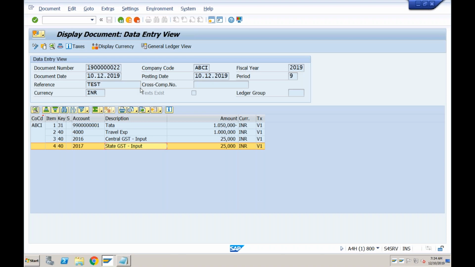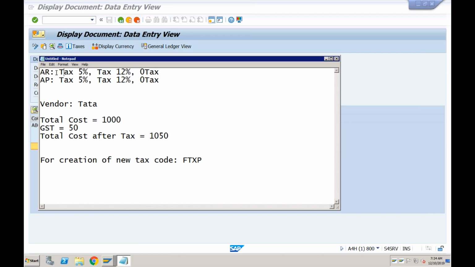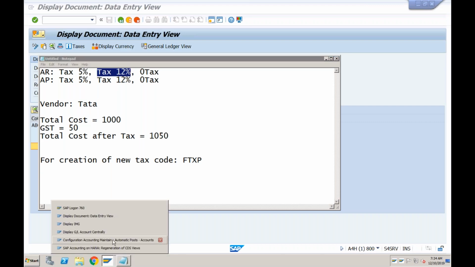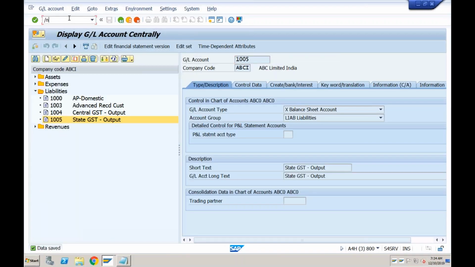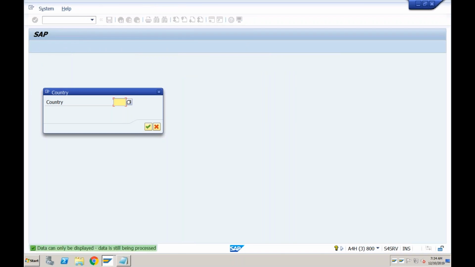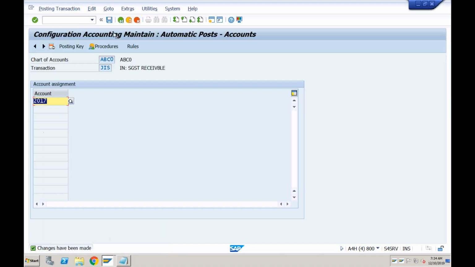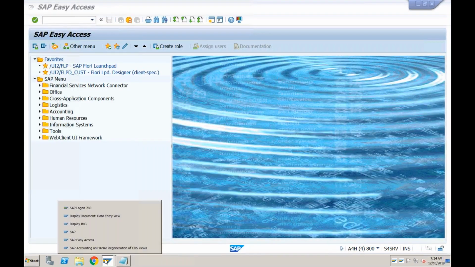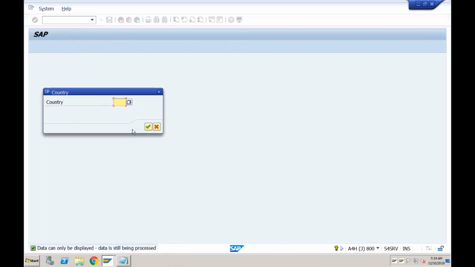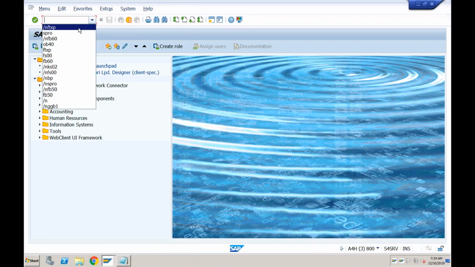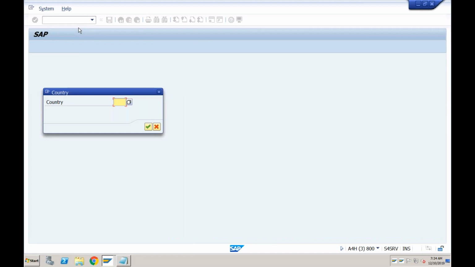Right, same way, as a recap, we will create another tax code. This time we will create the tax code for AR, and we will create it for 12%. So how to do that? I'll go to transaction FTXP. If it is already open, if not, let's go to transaction FTXP. It is saying it is already being processed, so I think this is blocking it. Just come out and try to execute once again. Yes, so we are creating this in country IN.